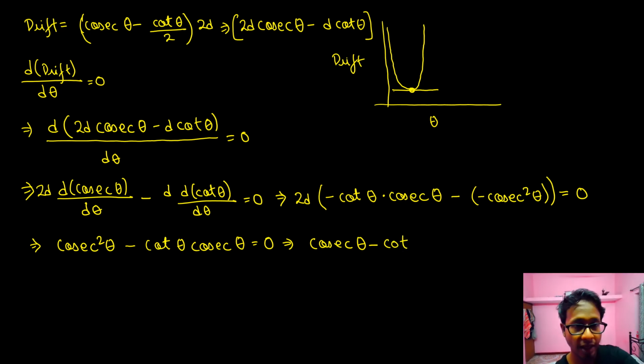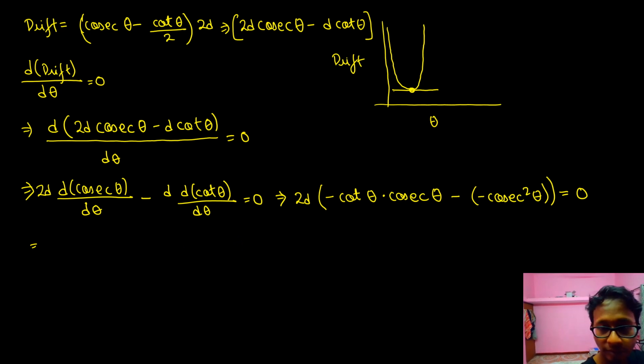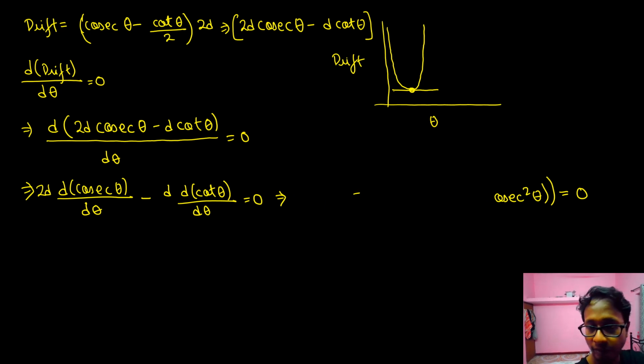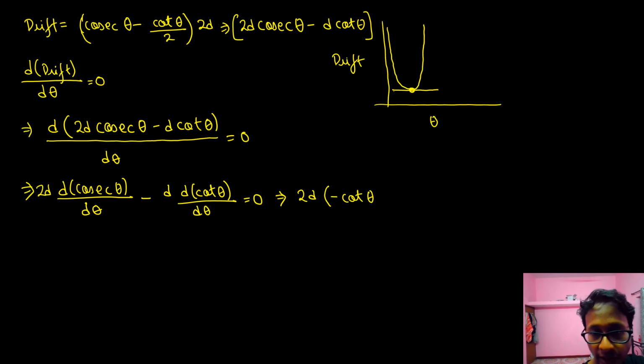Achha, out here I have made a mistake. The mistake I made out here was, see, out here 2d is kept outside. 2d is not attached to this one, so I should not have taken 2d common out here. Okay, so 2d into differentiation of cosec theta is nothing but minus cot theta into cosec theta.